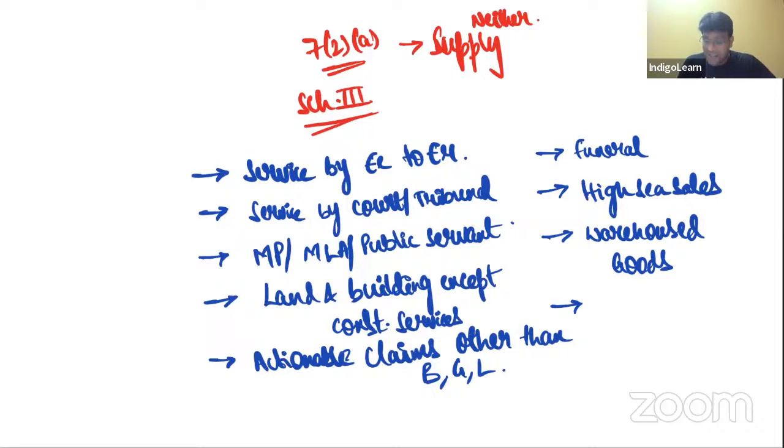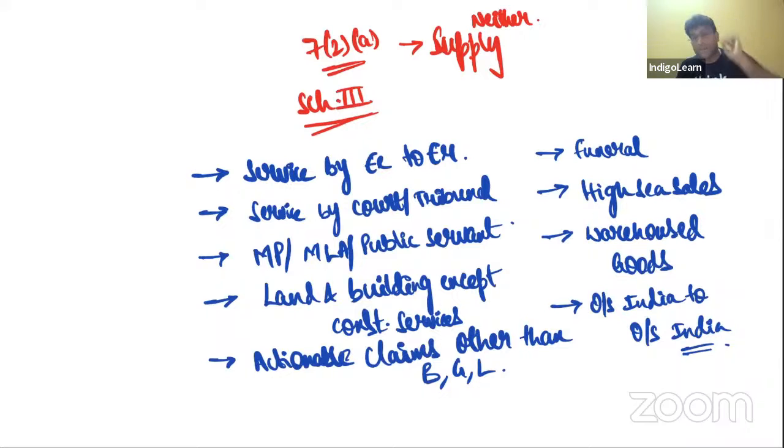All of us? Then supply from outside India to outside India, and goods are not touching India. So supply of goods from a non-taxable territory to another person in non-taxable territory without the goods entering into India. That is also not regarded as supply. Technically, we call it as out and out supplies because they never touched into India. They are coming from outside and they are going also outside.